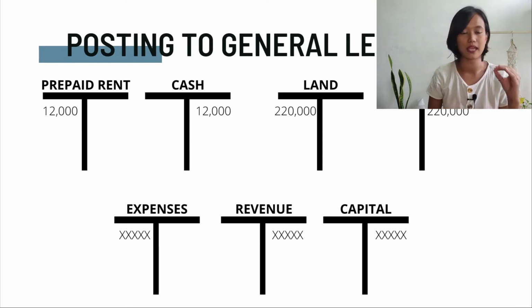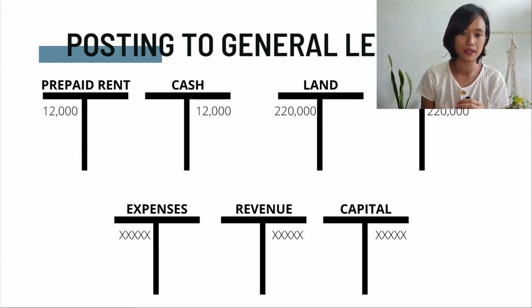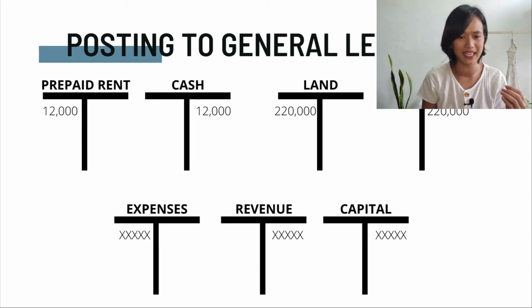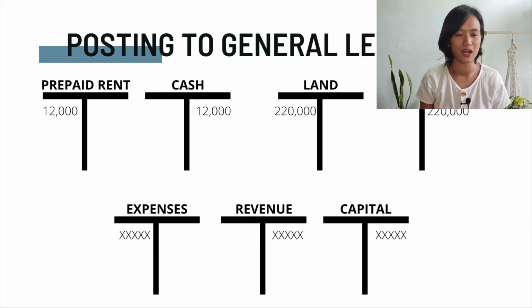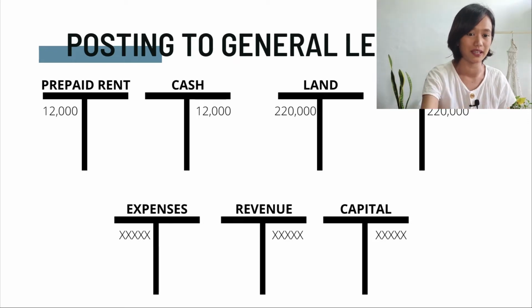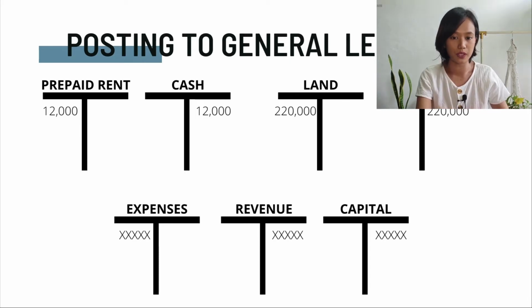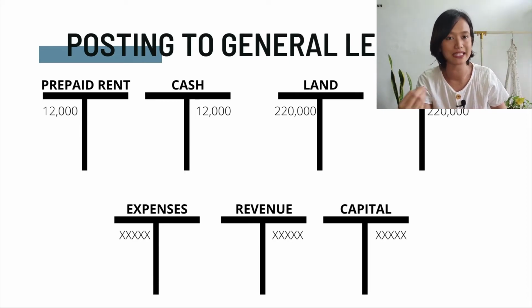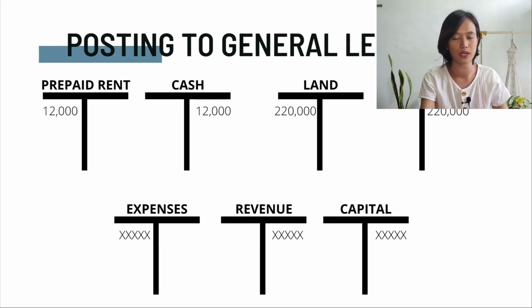We summarize everything that happened in the prepaid rent, or in the cash, in the land, and many other different T accounts depending on the transactions of your company. There are expenses, revenue, capital, everything. Every account, you summarize it per account. And this is how it will look like. Remember, once a transaction is recorded as a journal entry, it should post to an accounting account in the general ledger.